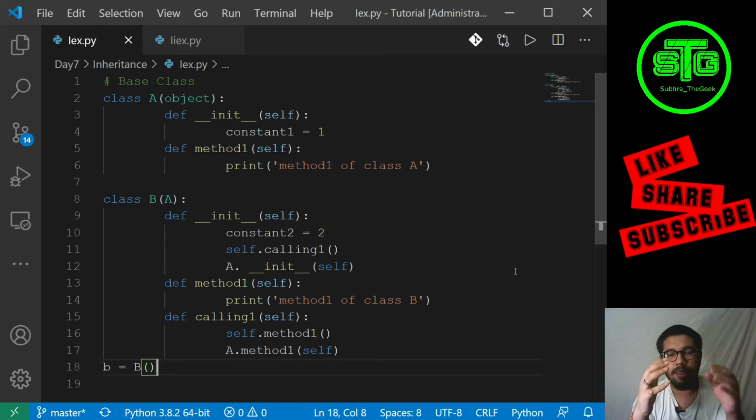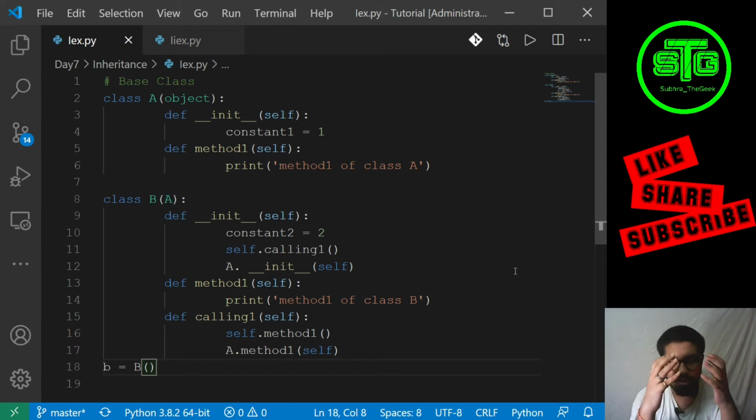I have 2 copies of method 1 with me, one for the child class, one for the parent class, and now I don't know which method 1 I need to call. Since I have created the object of the child class, I will generally call this method 1, but I need to call the method of the parent class. So how will I do that? That is called overriding.